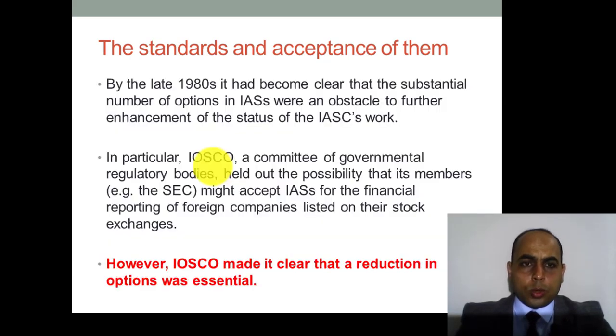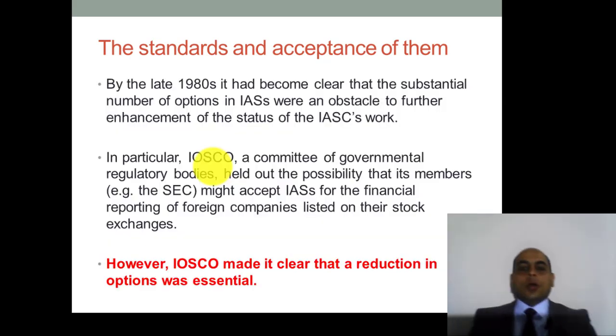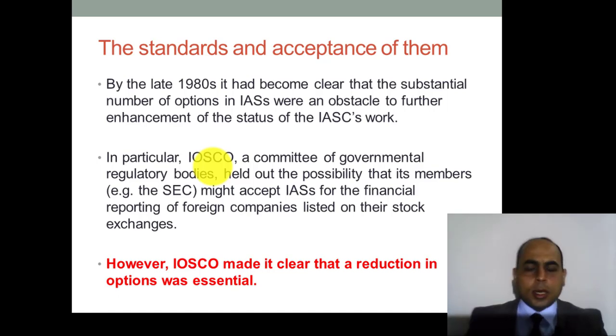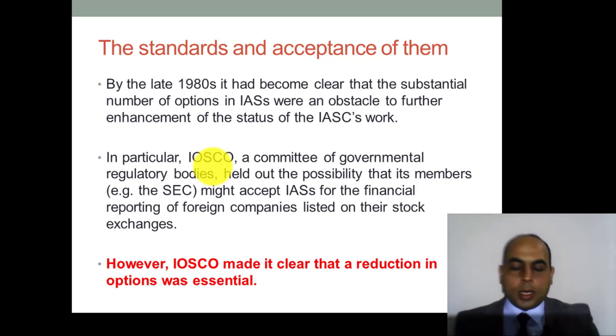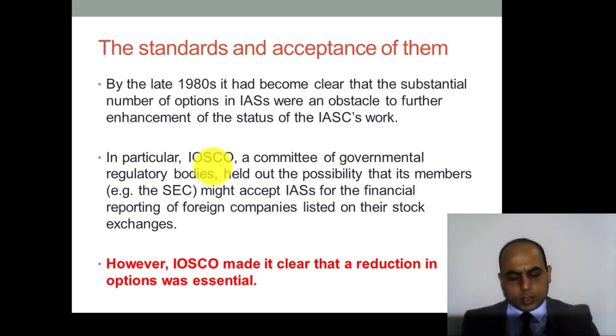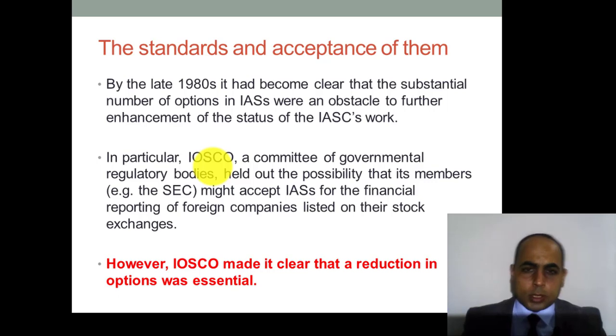The next point that we are going to discuss: how did the world accept the international standard? This is the third important point of this video. The world started to establish the International Accounting Standards Committee in 1973, as we discussed in the previous video.